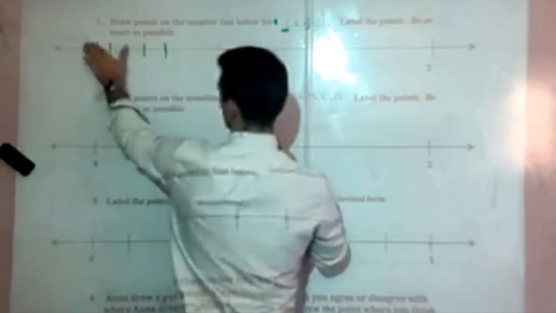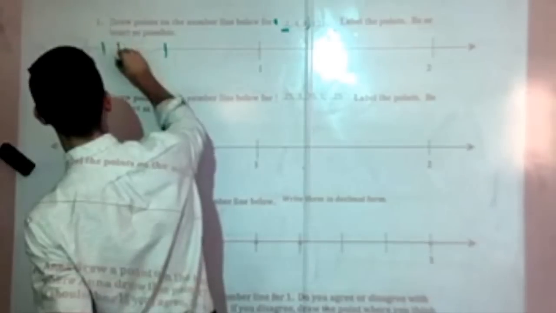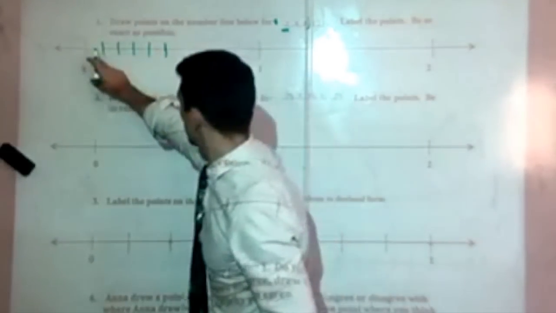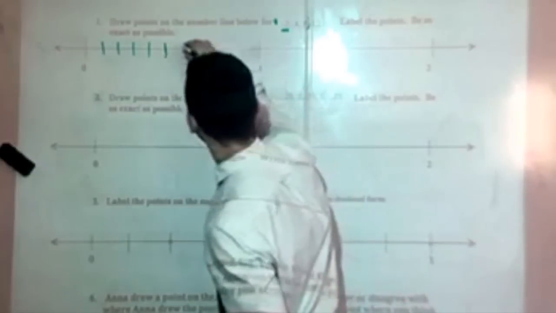1, 2, 3, 4. That's not hard. I'm going to do that again. A little better. Now we have 1, 2, 3, 4, 5. And do the same thing here.